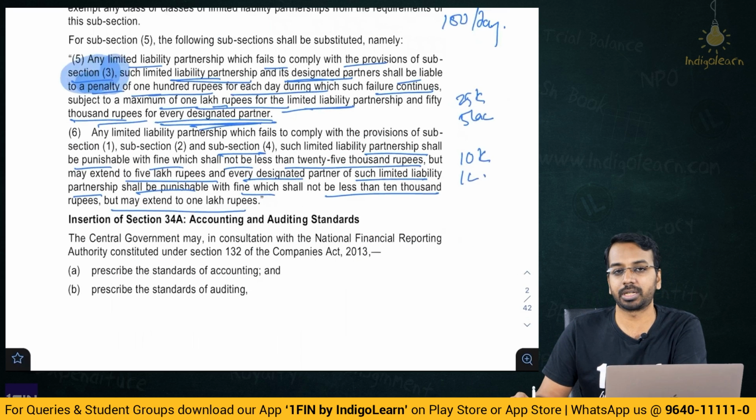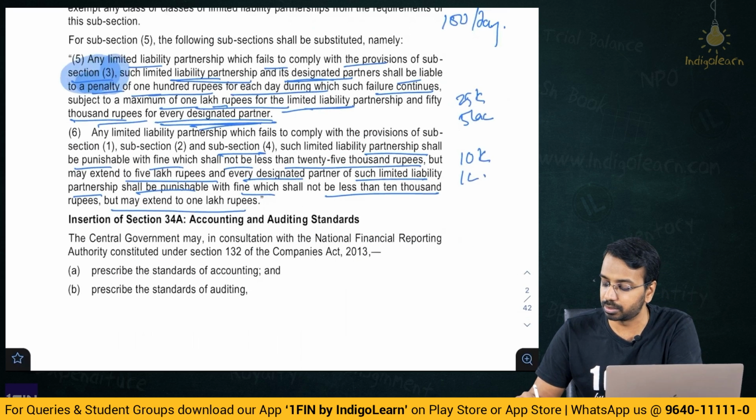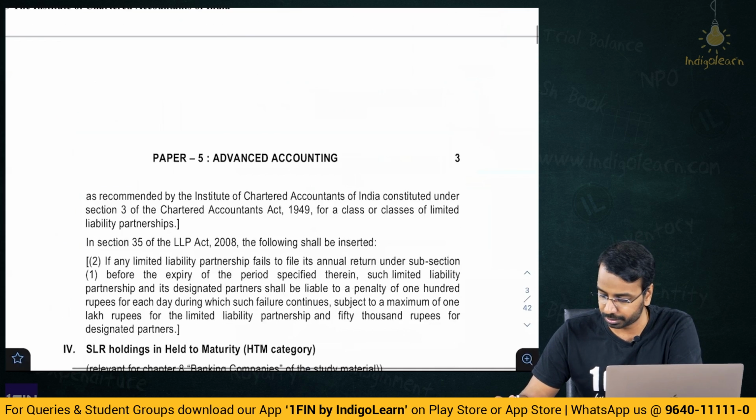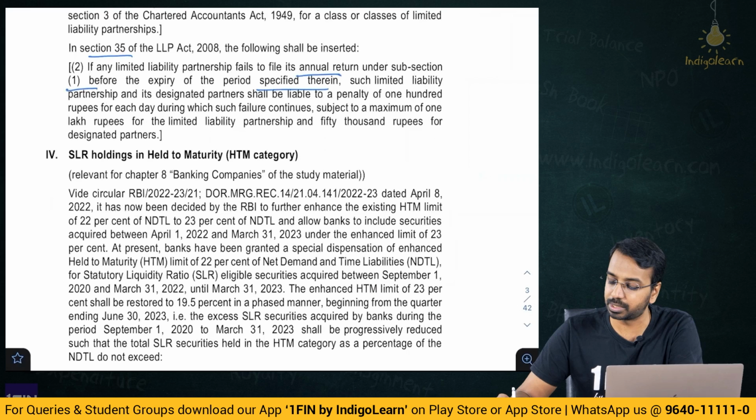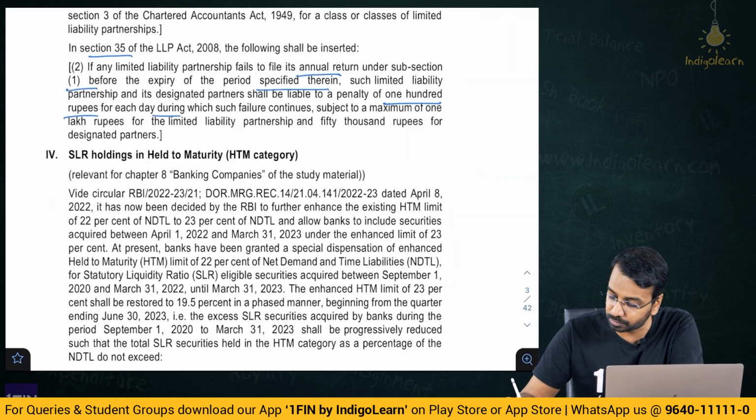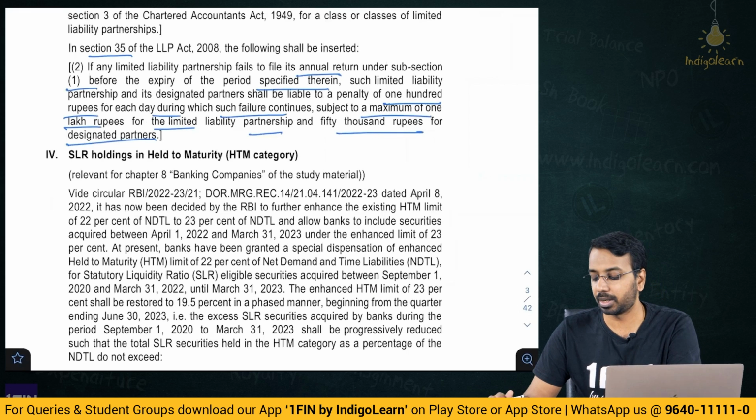Then, in line with what is applicable to companies, there is a new section 34A where the government can prescribe the standards on accounting standards and standards on auditing. Then also in section 35, if they fail to file the annual return under subsection 1 before the time period specified, they are liable to a penalty of 100 rupees for each day during which such failure continues, subject to a maximum of 1 lakh rupees for the limited liability partnership and 50,000 for the designated partners.